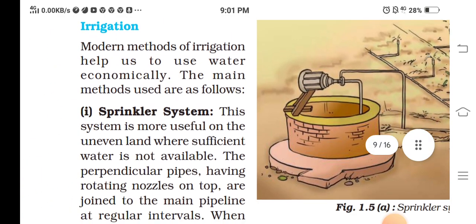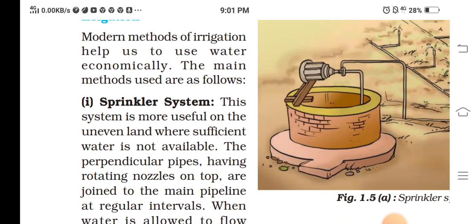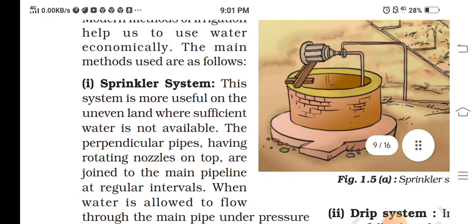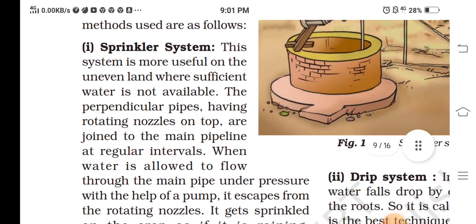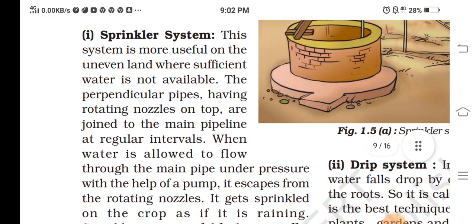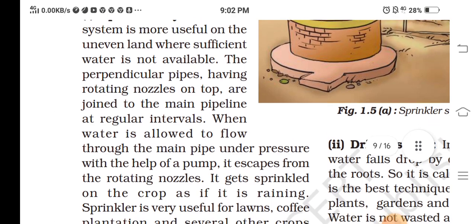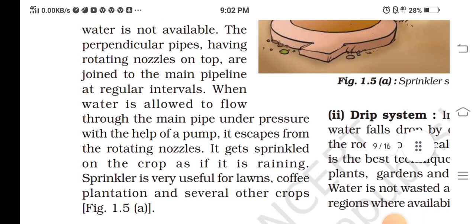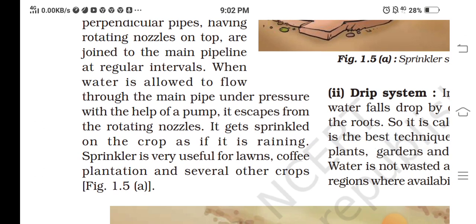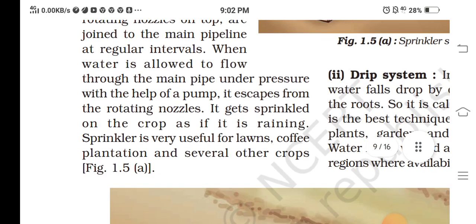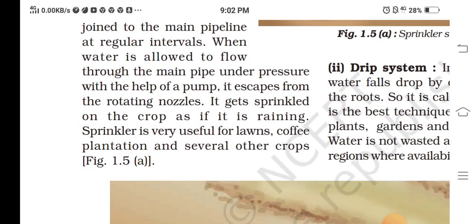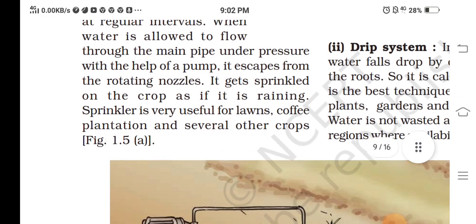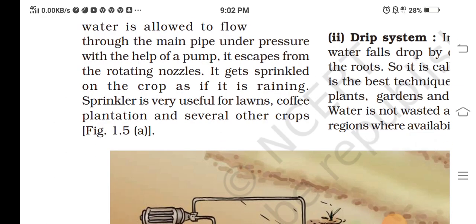Modern methods of irrigation. Modern methods of irrigation help us to use water economically. The main methods used are as follows. Sprinkler system. This system is more useful on uneven land where sufficient water is not available. The perpendicular pipes having rotating nozzles on top are joined to the main pipeline at regular intervals. When water is allowed to flow through the main pipe under pressure with the help of a pump, it escapes from the rotating nozzle. It gets sprinkled on the crop as if it is raining.